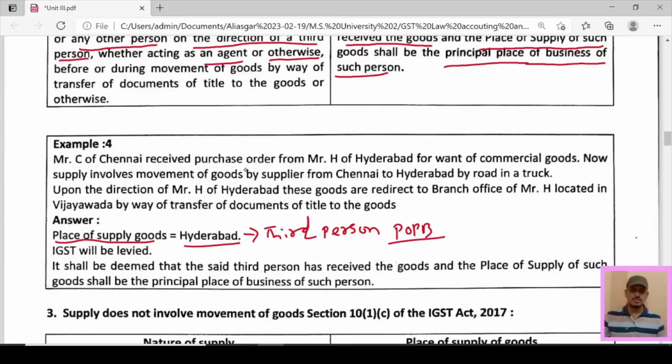It shall be deemed that the said third person has received the goods and the place of supply of such goods shall be the principal place of business of such person. यहाँ पे ऐसा है कि जहां पे जो प्रिंसिपल प्लेस है वही उसका प्लेस ऑफ सप्लाई माना जाएगा, क्योंकि हम ऐसा ही मानते हैं कि उसी को गुड्स मिला है, ऐसा हम असयूम कर लेते हैं। यहाँ पे लिखा है देखो, डीम्ड, it shall be deemed that the said third person has received the goods and the place of supply of such goods shall be the principal place of business of such person. जहां पे वो थर्ड पर्सन रहता है वही उसका प्लेस ऑफ सप्लाई बन जाएगा। स्टूडेंट्स,